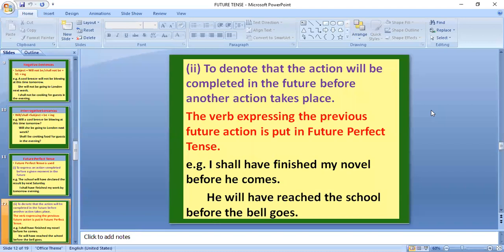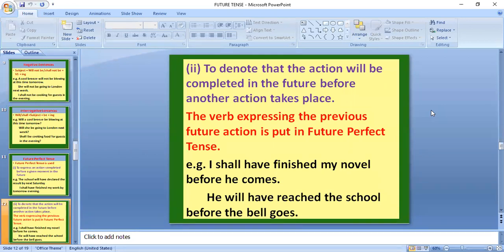Okay, coming to next. Future perfect tense is used to denote that an action will be completed in the future before another action takes place. In this, the verb expressing the previous future action is put in future perfect tense. For example, I shall have finished. What you have to understand here is that if there are two actions, you will see one action is completed before the second action takes place.